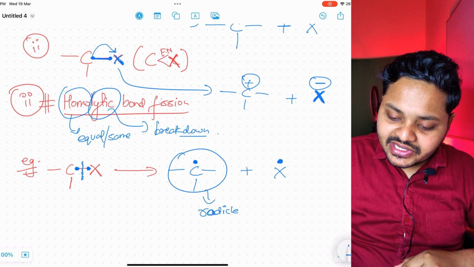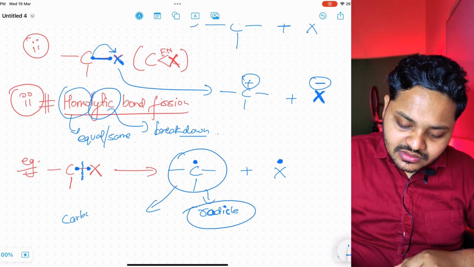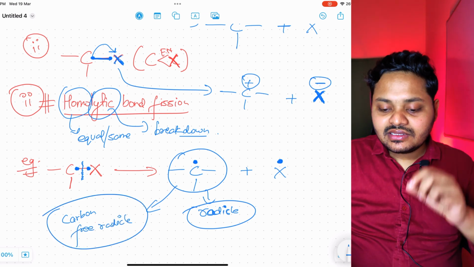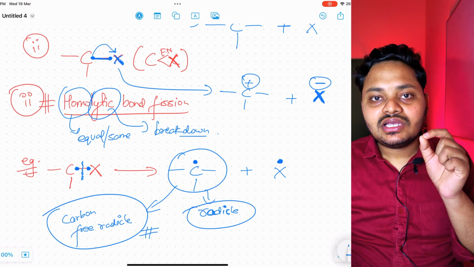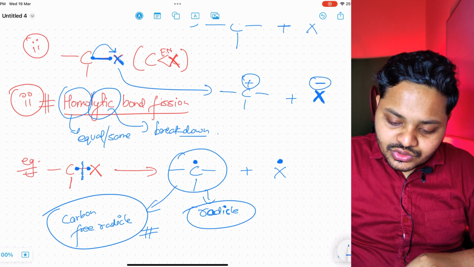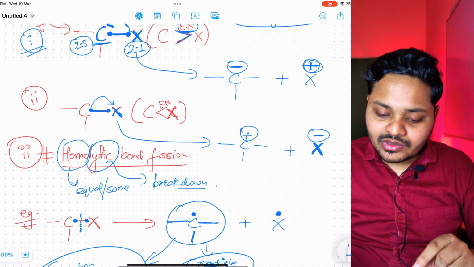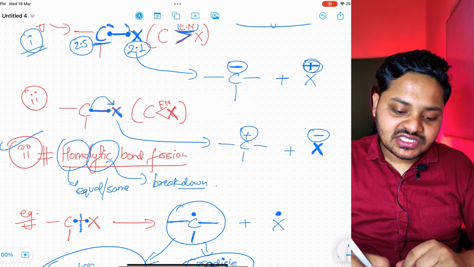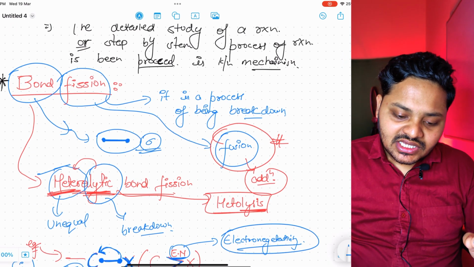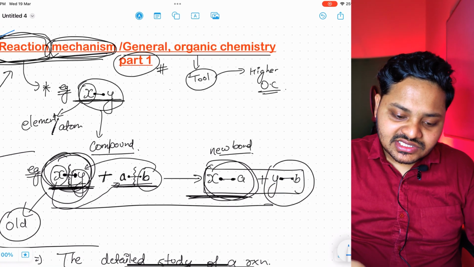These are known as radicals. So this is known as a carbon free radical. You will be amazed to know that these radicals are the most unstable structures in organic chemistry. So today we have learned about homolytic bond fission, the equal breakdown of a bond, and heterolytic bond fission, the unequal bond fission. Initially we learned what bond fissions are, and moreover what a reaction is and what a mechanism is.